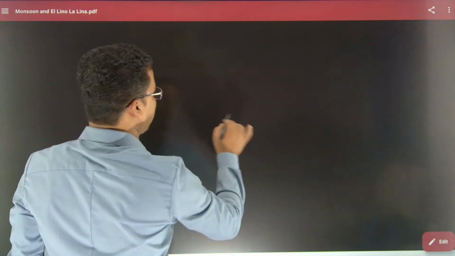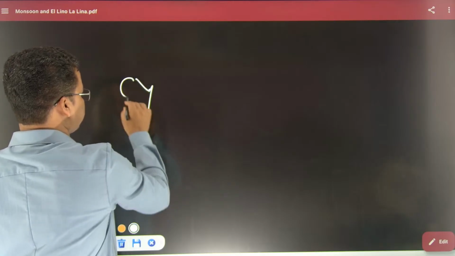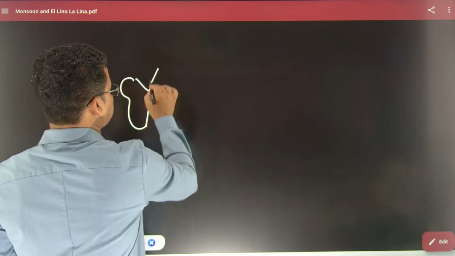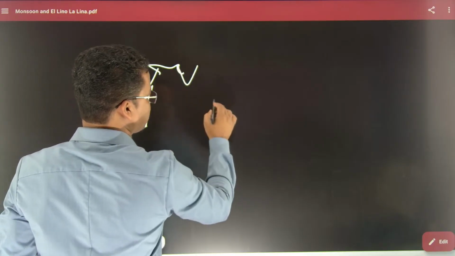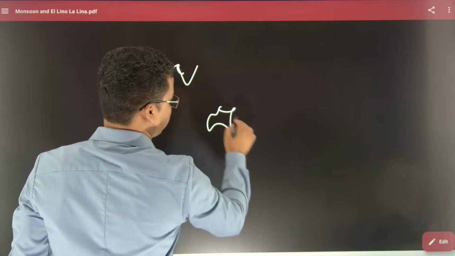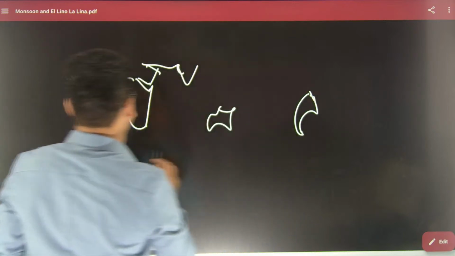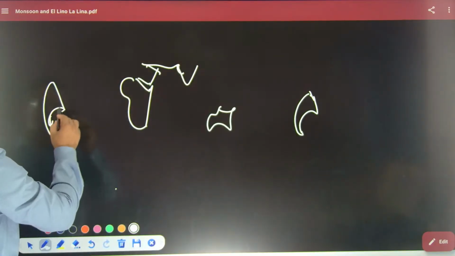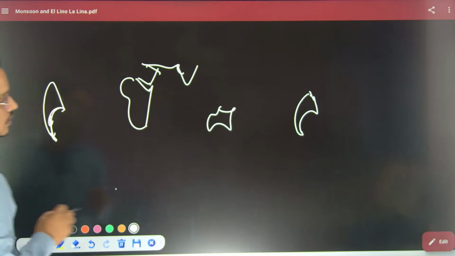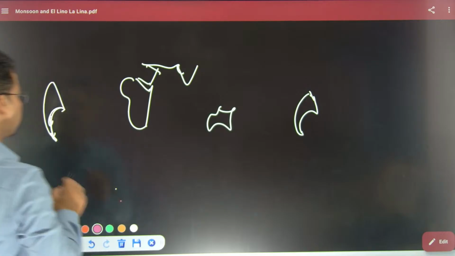Now I will draw, here let's say Africa, here is the Arabian Peninsula, and the Indian landmass is here. Australia is here, South America is here. Let's say I will draw South America here. Now see, this is your world map. Now the warm water, El Nino means what?